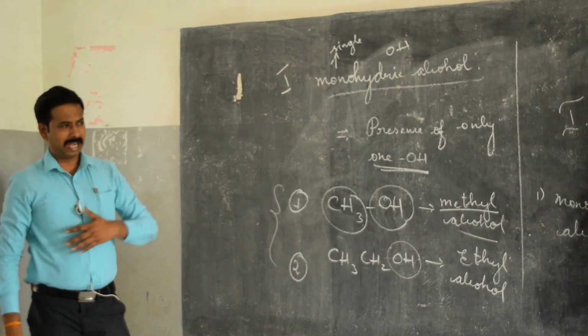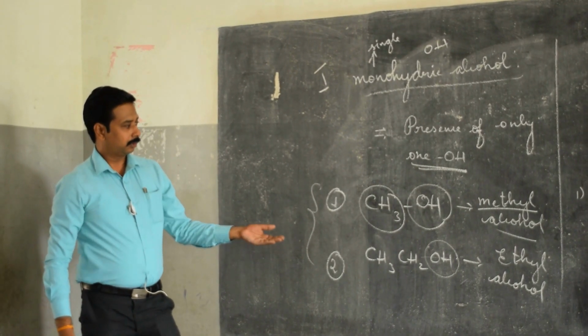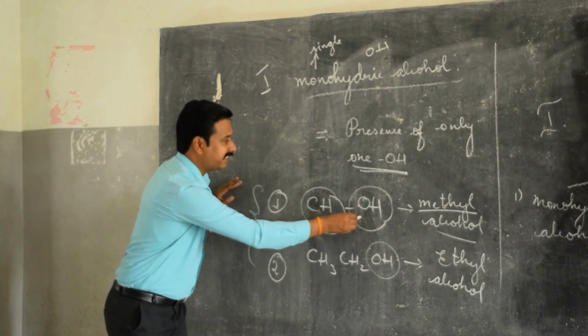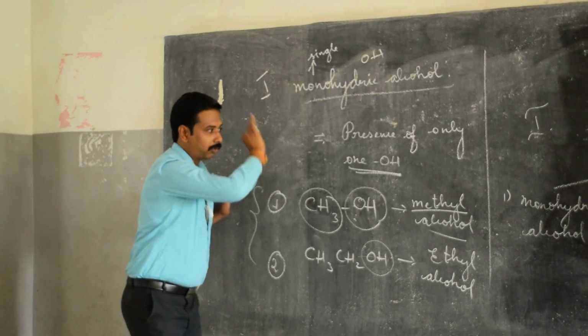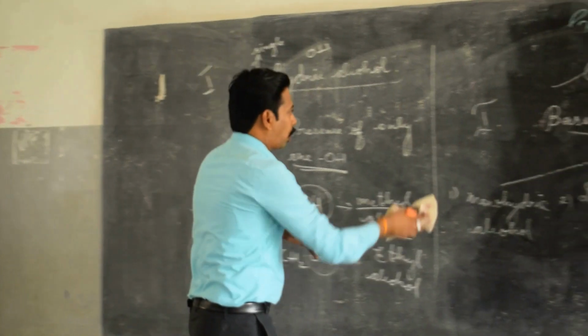Any example they may ask, but you have to choose on seeing the structure of the compound. If there is only one OH, you can easily recognize that it is a monohydric alcohol. Moving on to the next one, dihydric alcohol.